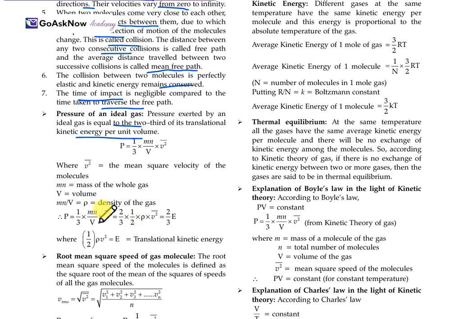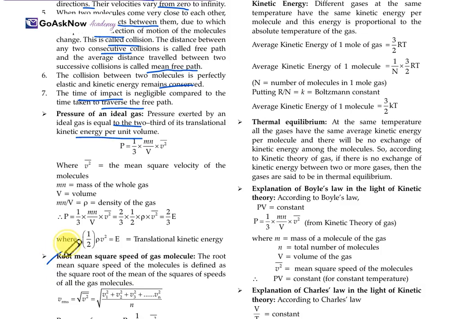So this will be 1/3 (mN/V) v², which is equal to 2/3 into 1/2. We can write this equation as 2/3 into 1/2 rho v². So we get 2/3 of E, which is according to the definition, where 1/2 rho v² is equal to E, the translational kinetic energy. So this is the pressure of an ideal gas.